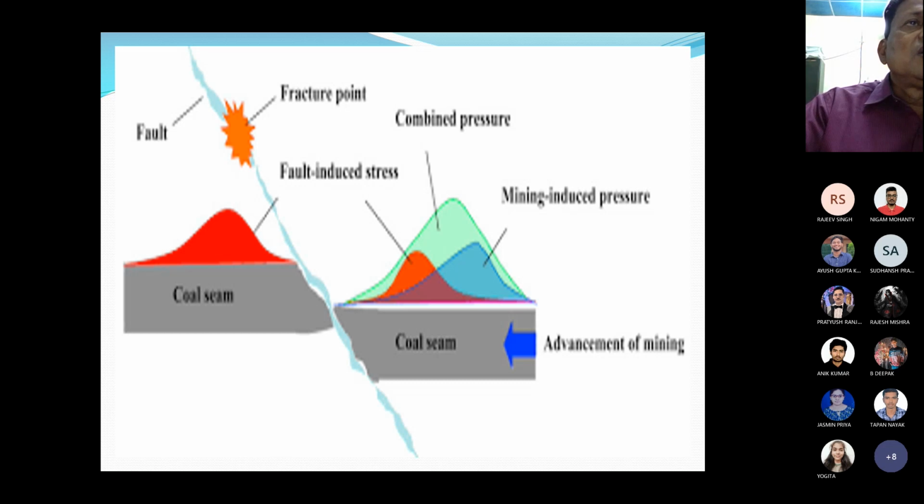This is the fault, geological fault. This orange color is the fracture point. This is the combined pressure, and this is the mining induced pressure. So mining induced pressure, combined pressure, and fault induced stress contribute to the coal mine bombs occurring. And if a fault plane is there, there is more chance of coal mine bombs compared to without any faults.